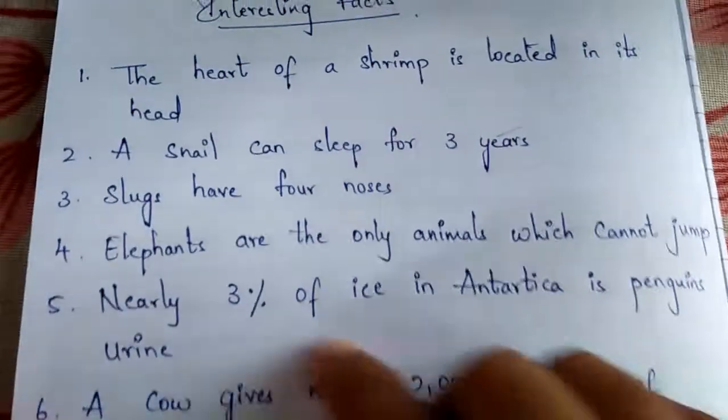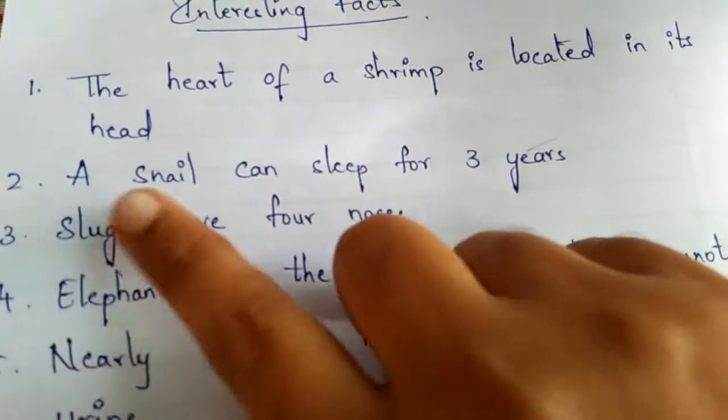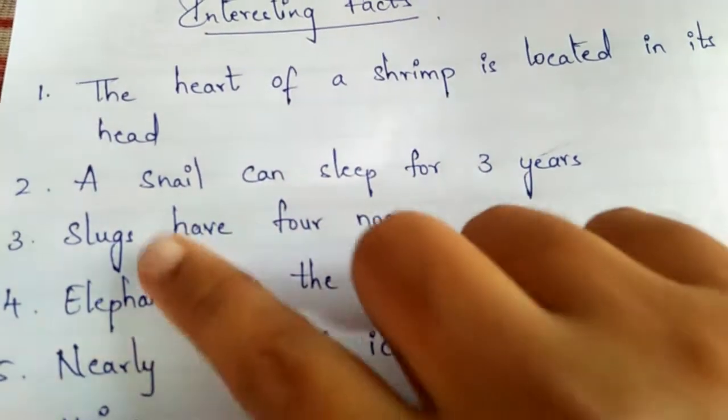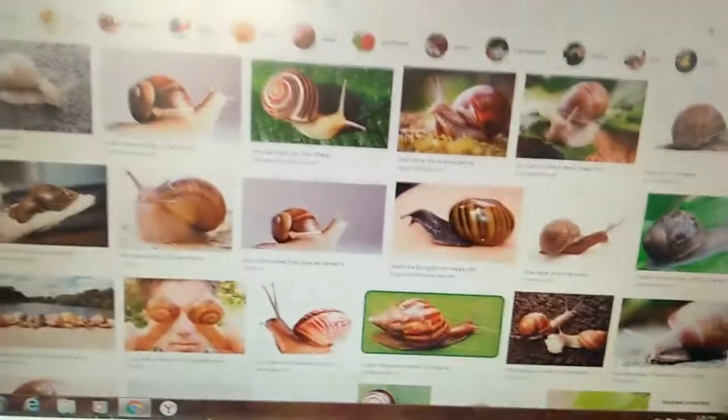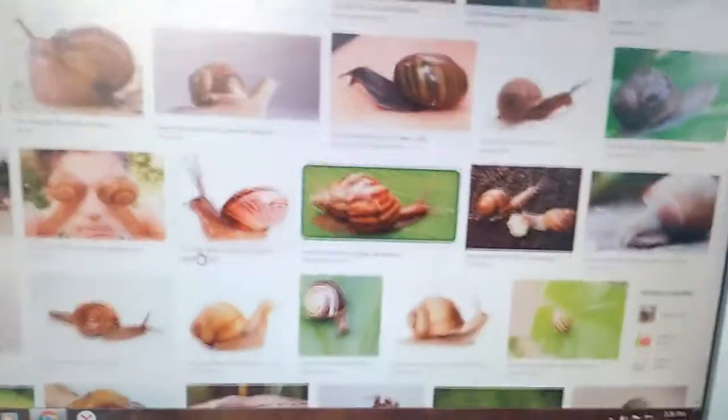Then next, what is the second one, Nana? A snail can sleep for 3 years. How many years can a snail sleep? It seems it can sleep for 3 years. Which animal? Snail. What is the name of snail in Telugu? It is nothing but natta. See this one? This is nothing but a snail.